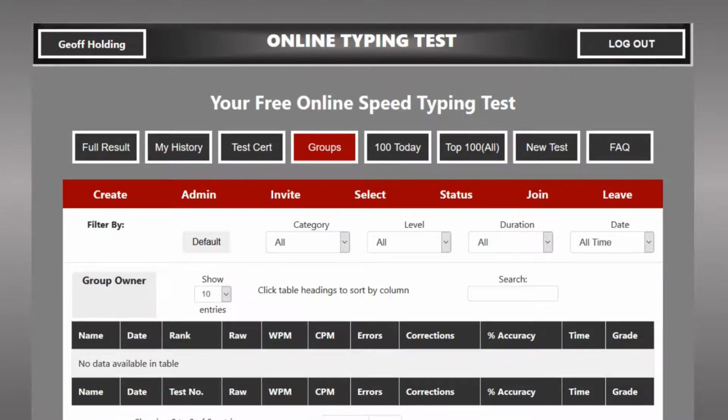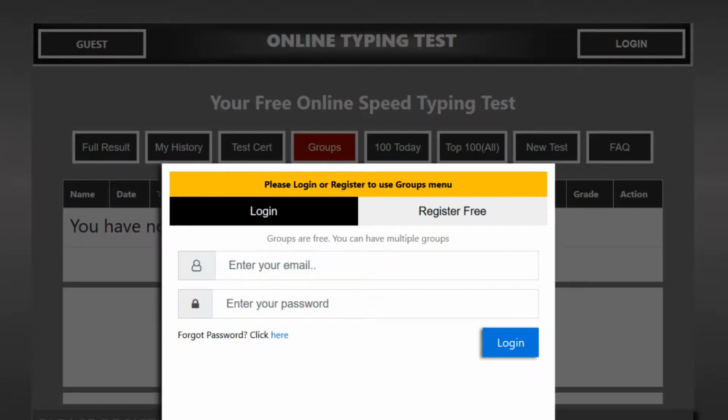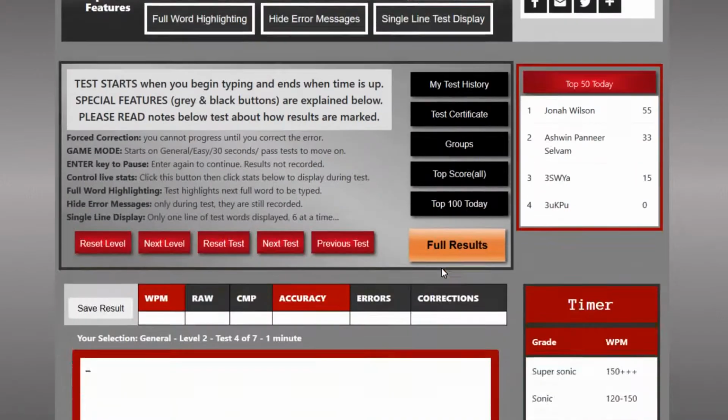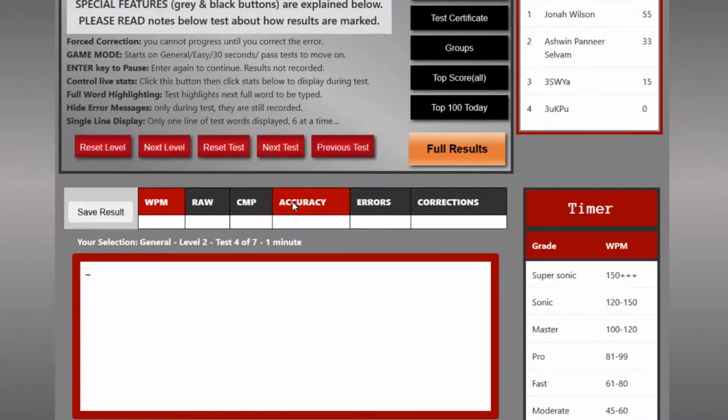First of all, you'll need to log in or register to use this feature. As we're in beta testing mode, so we're still developing and testing stuff, anyone who registers free now will get full access to all features that are active now, including groups, plus you will have full access to all future features absolutely free for the lifetime of your registration.